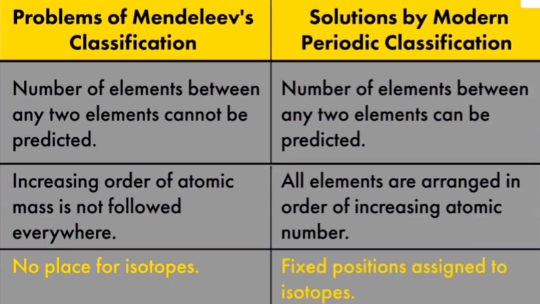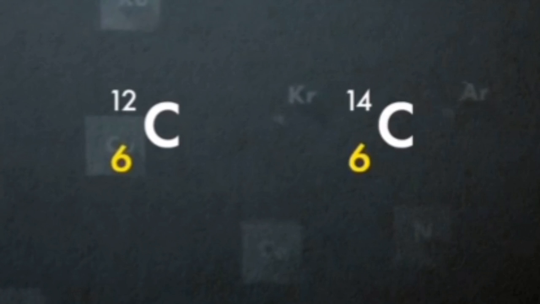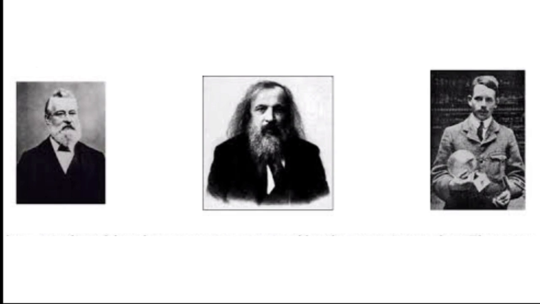In Mendeleev's periodic table, there was no place for isotopes. But modern periodic table assigned fixed positions to isotopes. For example, isotopes of carbon with atomic mass of 12 and 14 were arranged together in Mendeleev's periodic table because there was no separate place for isotopes. Whereas in modern periodic table, both of the isotopes were arranged in the same place since carbon has atomic number of 6. Hence we can say all the limitations of Newland's periodic table and Mendeleev's periodic table were taken care of in Henry Moseley's modern periodic table.